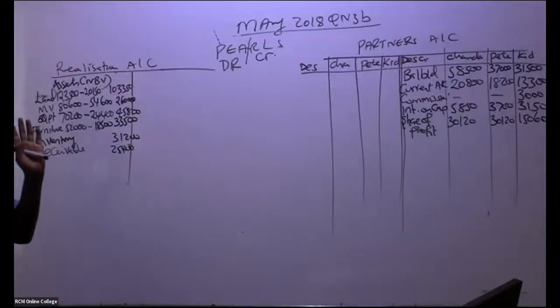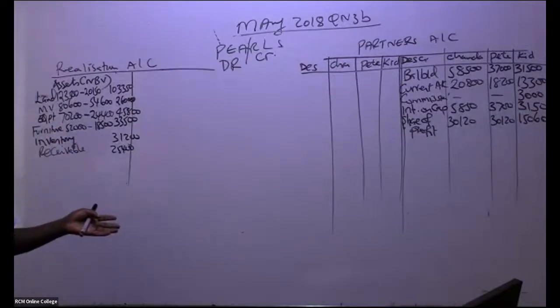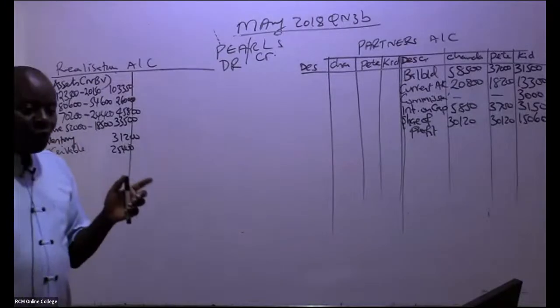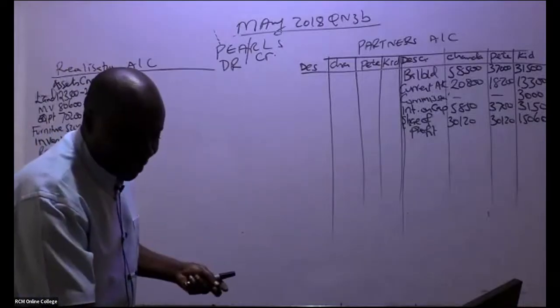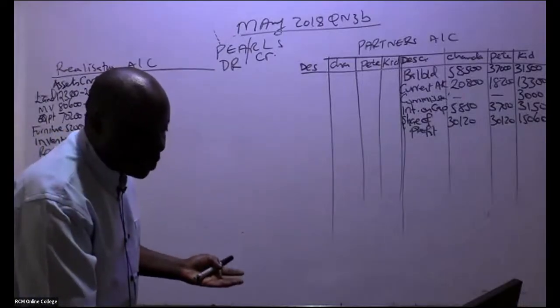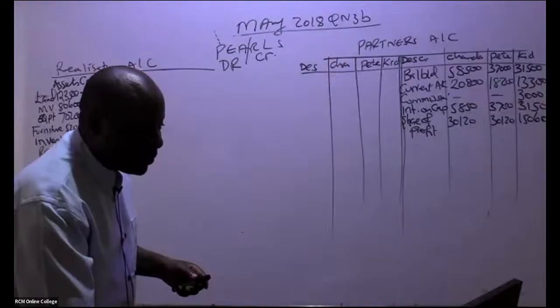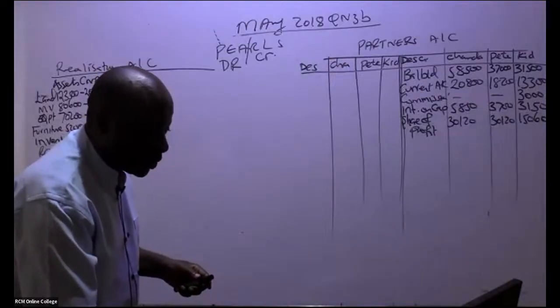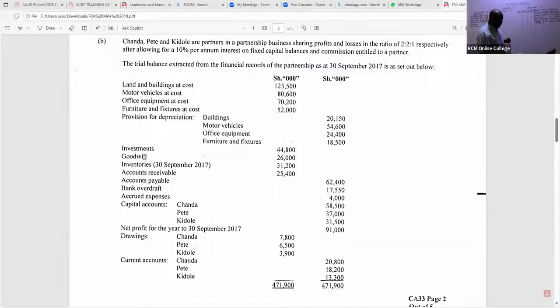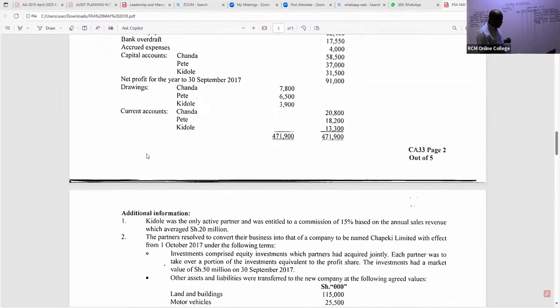Now we go to the liability side. On the liability side, you have to be very, very keen. So what have they told us about liabilities? Yeah, John, thank you very much. They are investments, right? These investments were not taken over by the new company. Let's read this note. You have to be very, very keen. These ones weren't taken over by the new company.